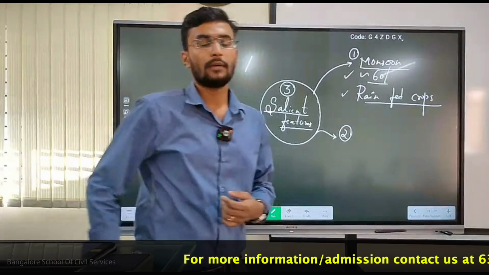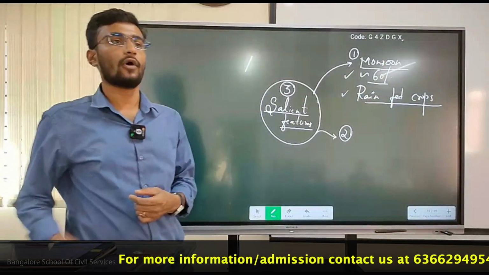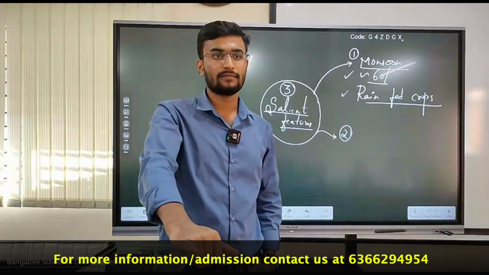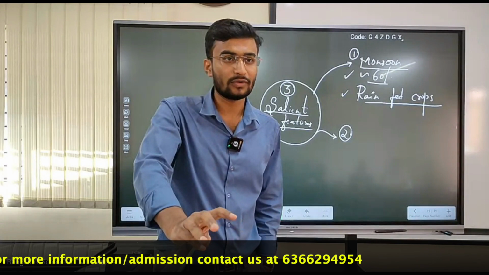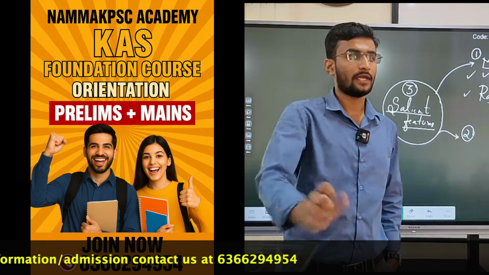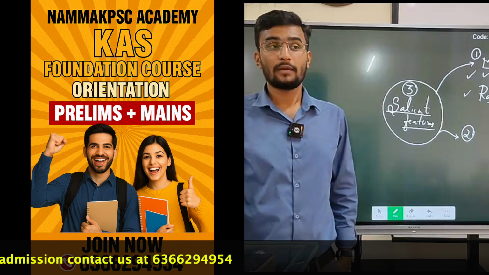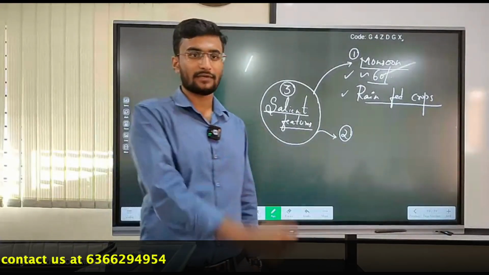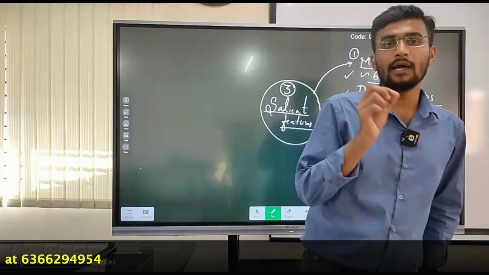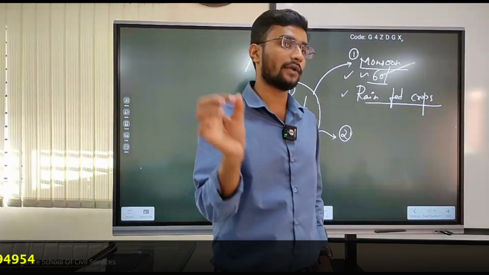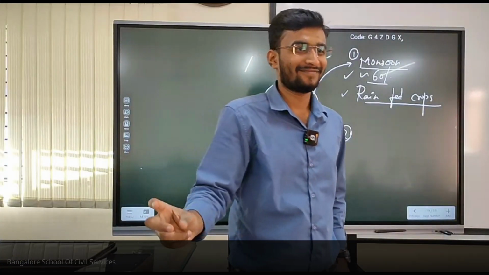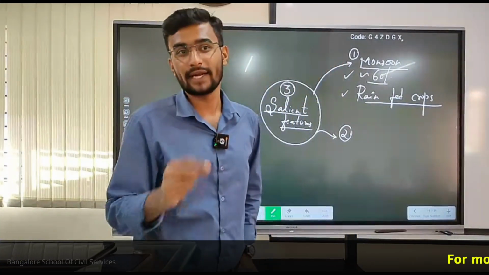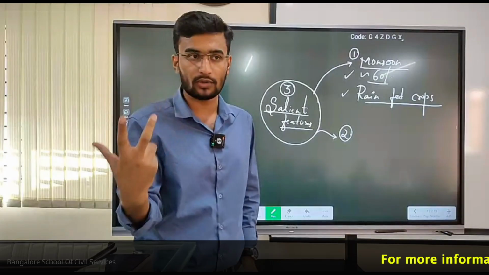You can write mechanization, but before that, can I go for subsistence agriculture? Yes or no? Majorly subsistence. To prove it, it is our small land holdings. I said 86% of Indian agriculture is smallholder.